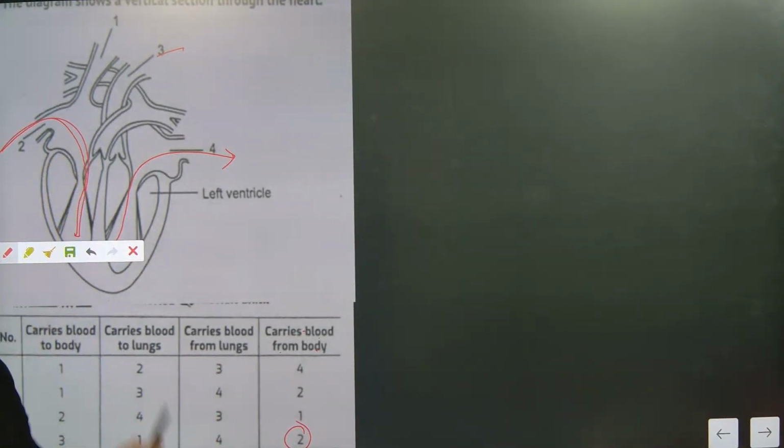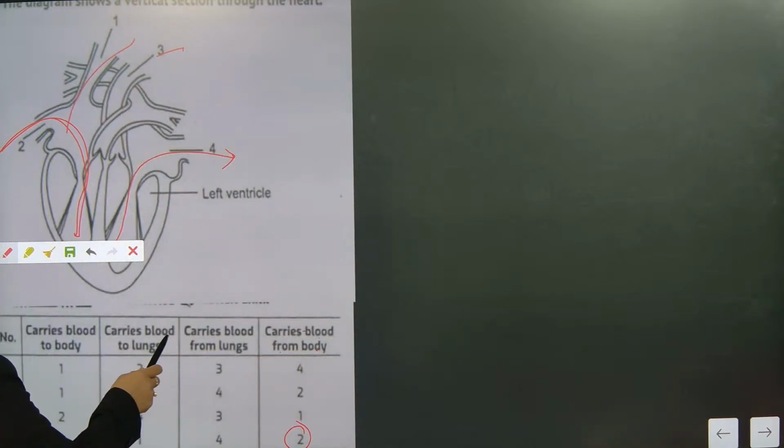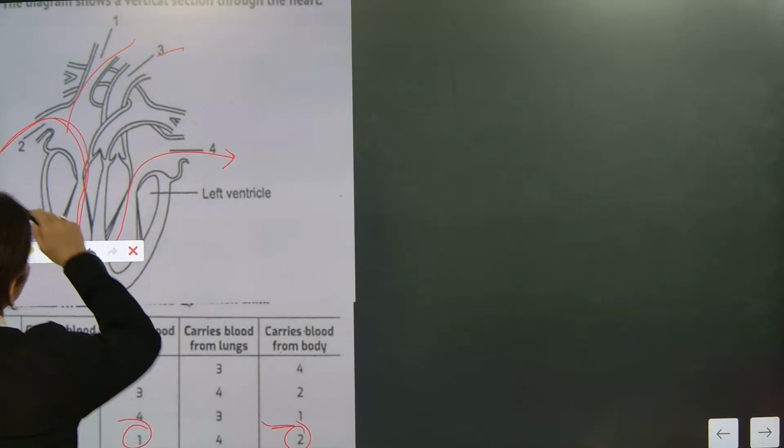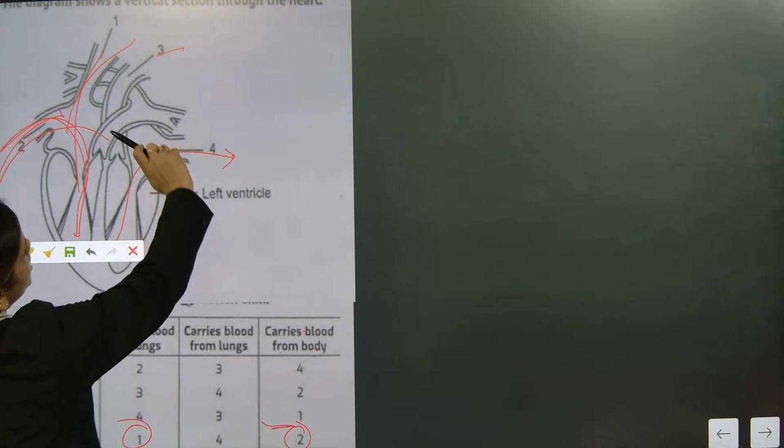Understood? Now here A is going to lungs. A carries blood to lungs. Always remember 2 is bringing blood from body and giving to lungs. Got it? Now 3 carries blood to body.